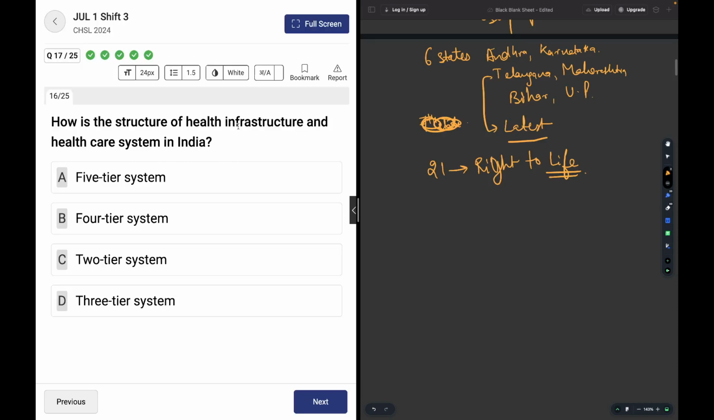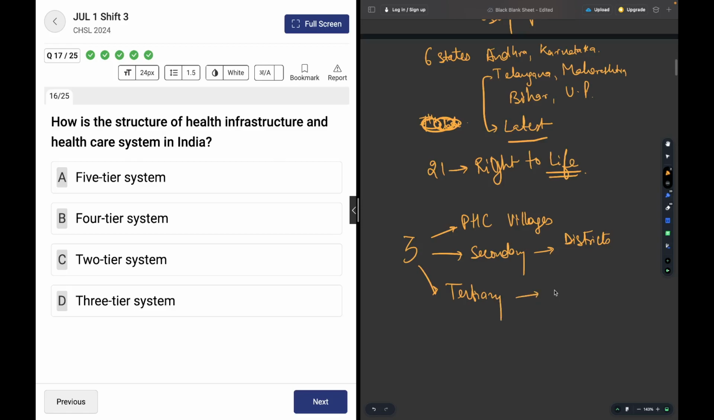How is the structure of health infrastructure and healthcare system in India? It's basically asking how many levels are there. So there are basically three levels. Then there are primary health centers, which are based in villages. Then there are secondary health centers, based out of districts. Then there are tertiary health centers. These are specialized, and city or state level.